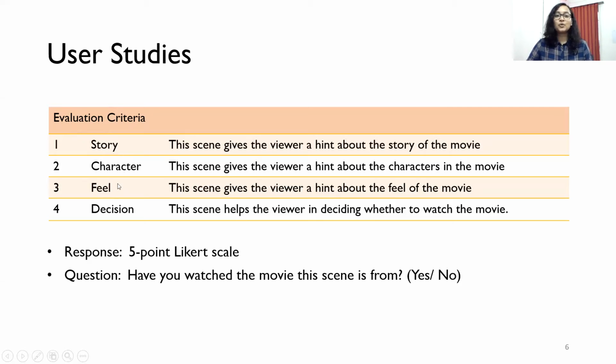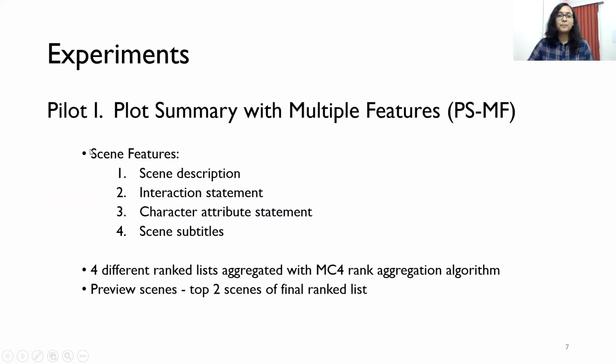The first 3 criteria, about story, characters, and feel, talk about whether the scene gives the viewer a hint about the story, characters, or feel of the movie. The decision-related criterion is that the scene helps the viewer in deciding whether to watch the movie. We get the user responses for these criteria on a 5-point Likert scale. We also ask them a question: have you watched the movie this scene is from?